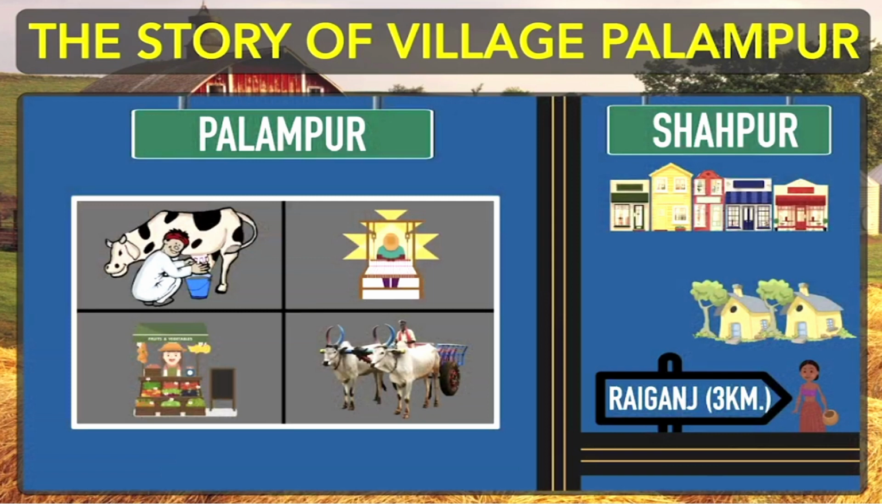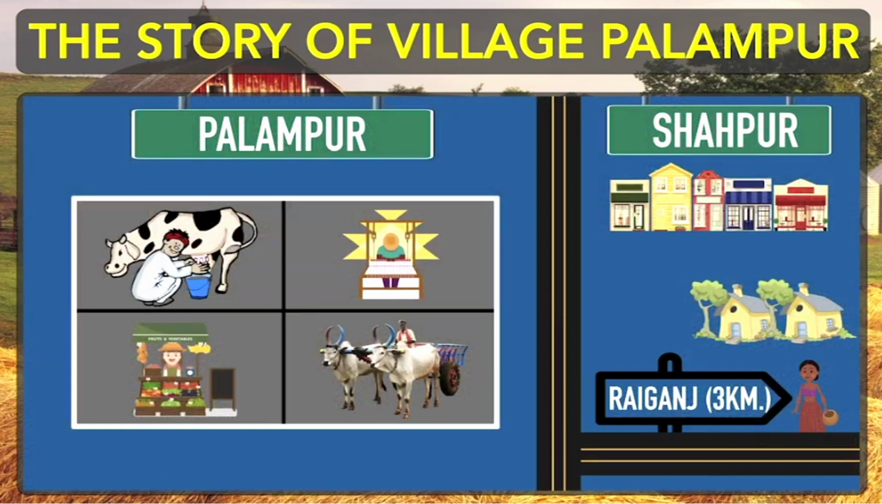Listen, my dear students, as we can see in our surroundings, small shops and big shops can be seen. Even in our villages, shops can be seen now on a great scale. Some big shops are there, some small shops are also there. But in village Palampur, the shops are not in a very good number, but shops are still there.